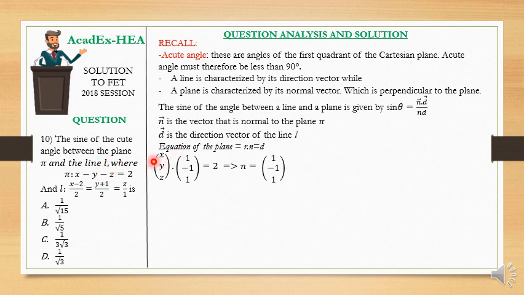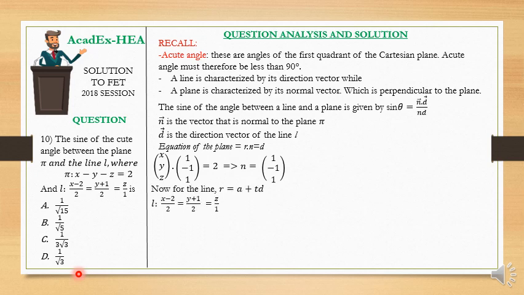We simply take the variables x, y and z first, and then collect their coefficients. Here we have 1, here we have -1, and here is plus, so we have 1. We compare this with the equation of a plane, r dot n equal to d, so n is the same as (1, -1, 1).